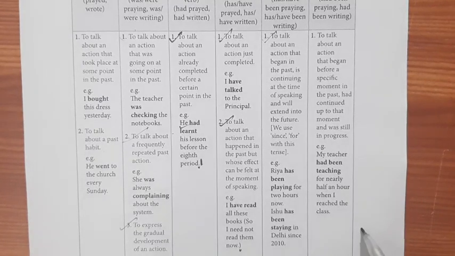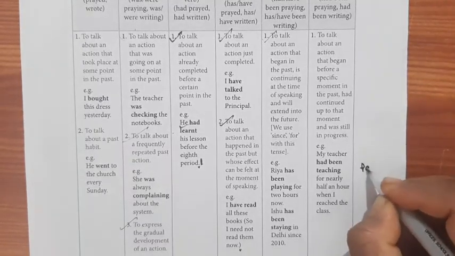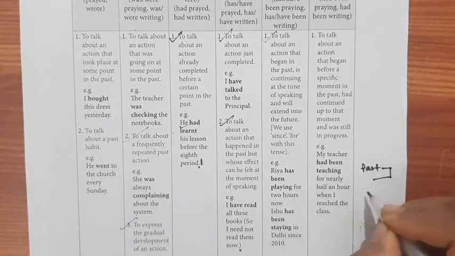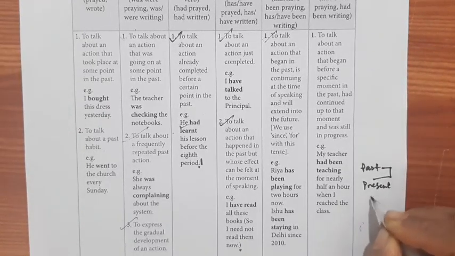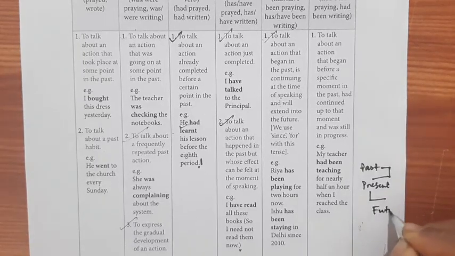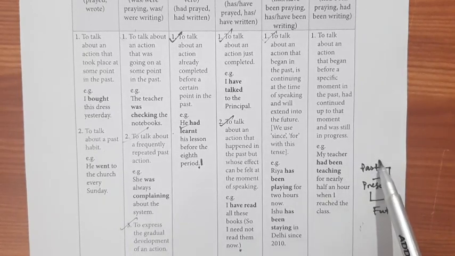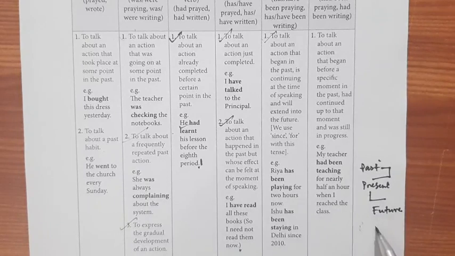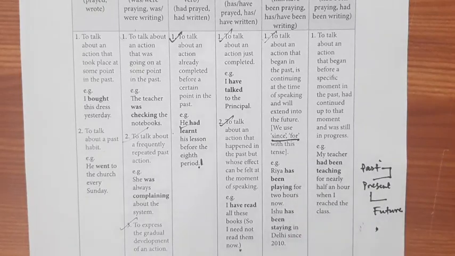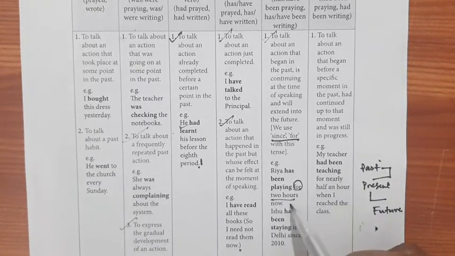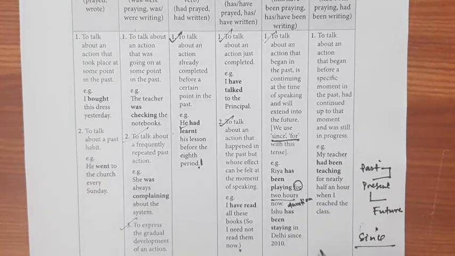It has started in the past, it is going on in the present, and it will continue till the future. Generally we use since and for with this. Ria has been playing for 2 hours. Where will you use for? If it is the duration, the period of time. Okay, since and for.